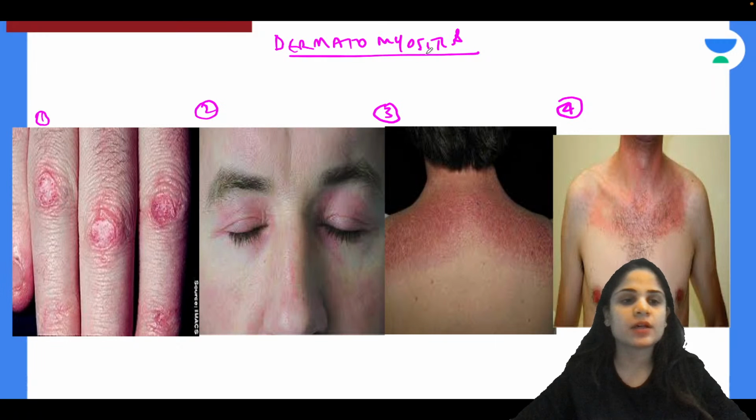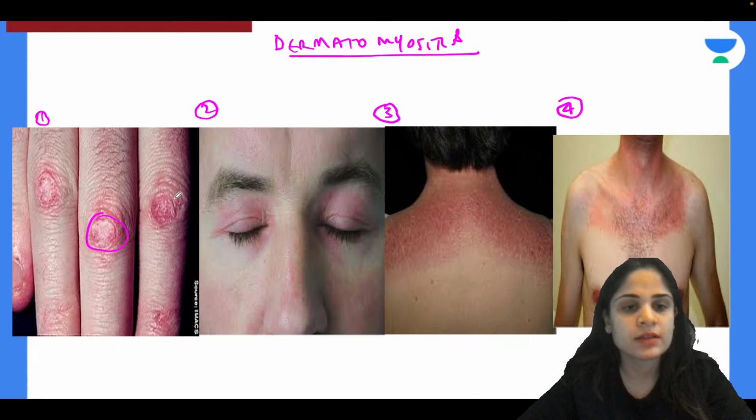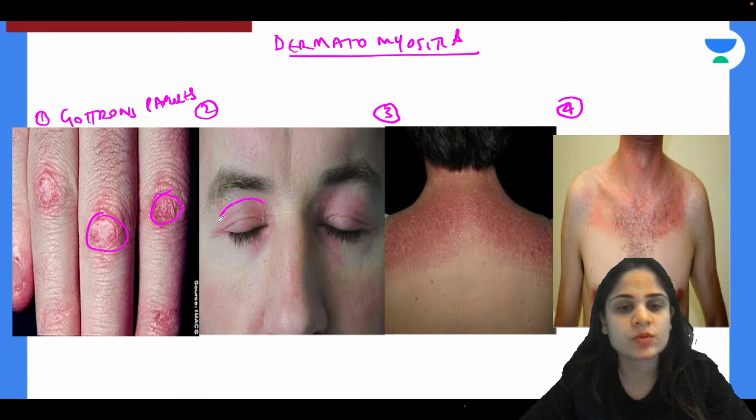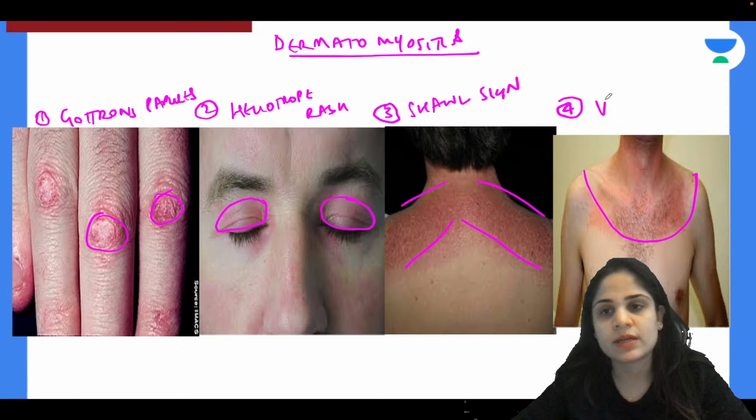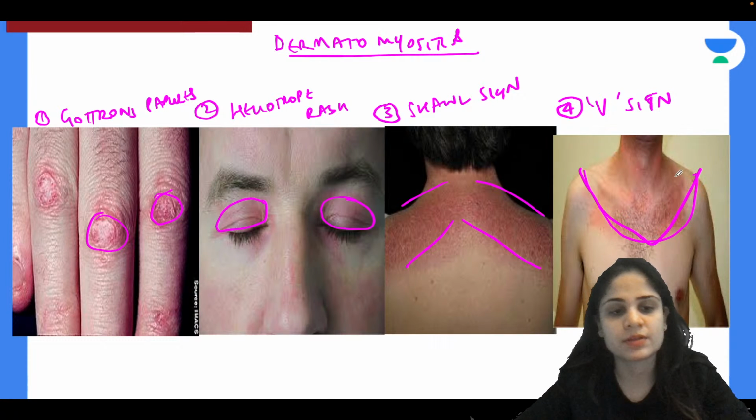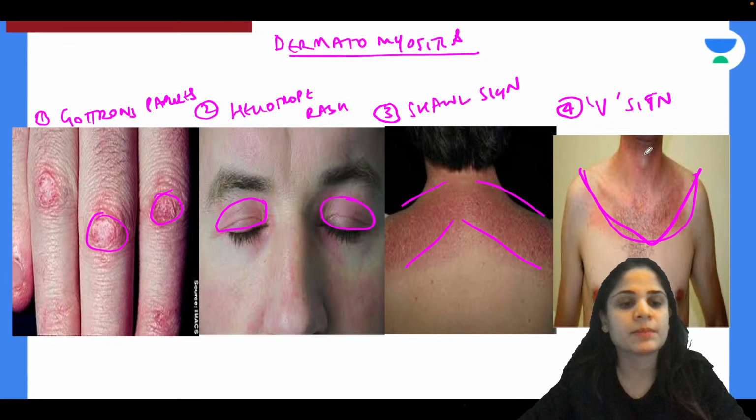Okay, so whenever you get the purplish lesions on the knuckles, that is called as Gottron's papules. Okay, then when you get the purplish lesions that are present over the eyes, then that is called as heliotrope rash. Then if you see purplish lesions present on the back, this is the area where you wear a shawl, correct? So this is called as shawl sign. And purplish lesion that you get in the front of the neck, this is called as V sign, because this is arranged in the front of the neck just like a V-neck t-shirt. Okay, so these are the lesions that are seen in dermatomyositis.